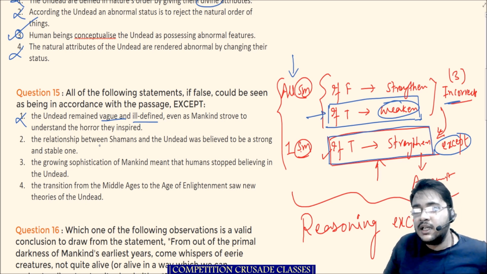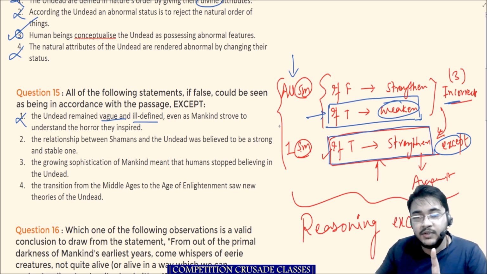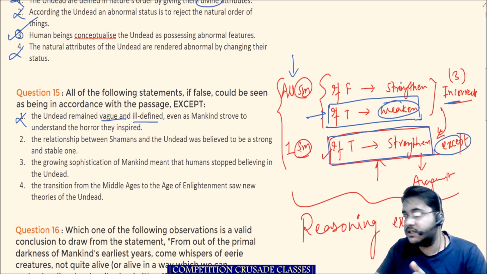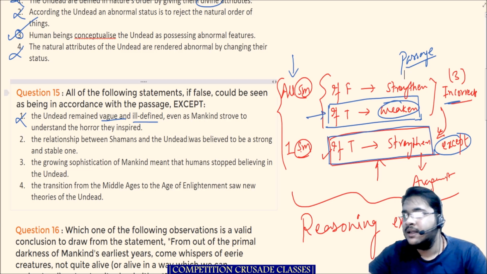Next one. The relationship between shamans and the undead was believed to be a strong and stable one. Actually, this is there in the passage, but please understand, before going to the passage, let's read the template also. If true, would weaken the statement passage. Okay, this is very important. This strengthening-weakening business is only related to the passage. It does not do anything to the question in general.